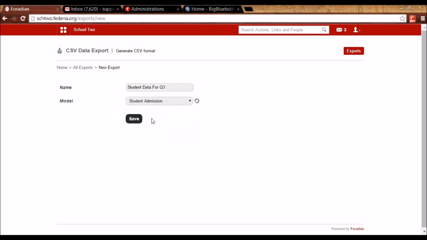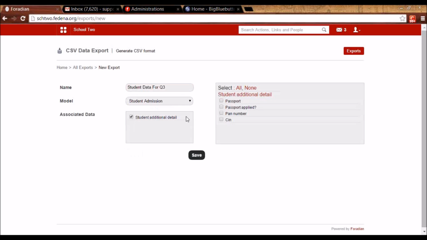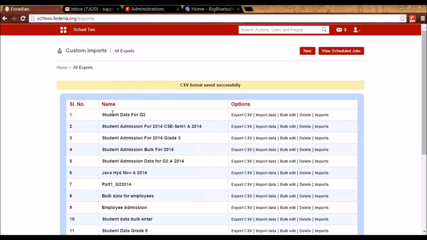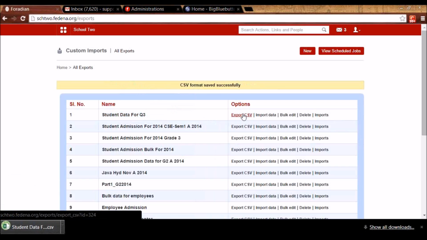I can select the model as student admission, and I also want passport to be entered in the Excel sheet. So that option is appearing here, and I can click on export CSV to get the template that is automatically generated by Fedena.